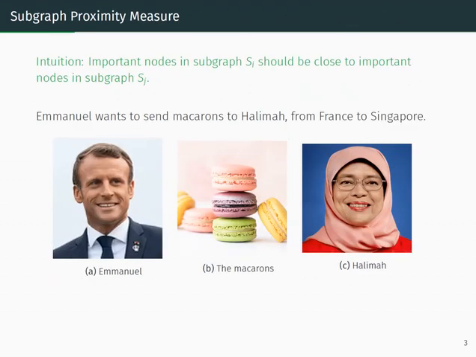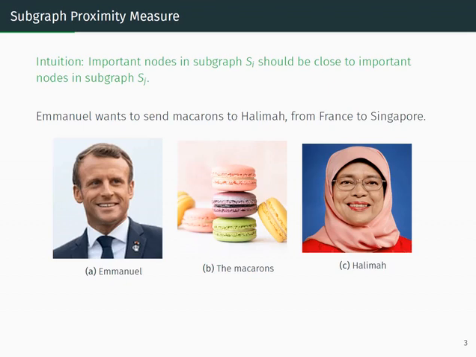I will start with our subgraph proximity measure. The intuition that we had in creating this proximity measure was that important nodes in a subgraph Si should be close to important nodes in a subgraph Sj. Let me give you an example. Suppose that Emmanuel wants to send macarons to Halima from France to Singapore. Fortunately, Emmanuel lives in Paris, which is the most important city in France. Halima lives in Singapore, which coincidentally is the only city in Singapore.